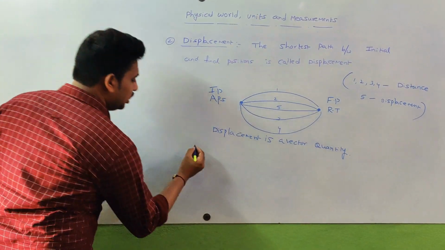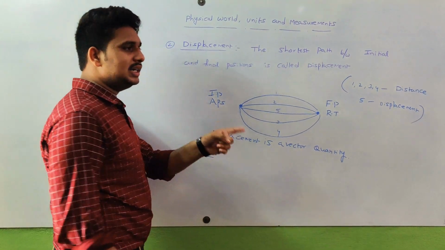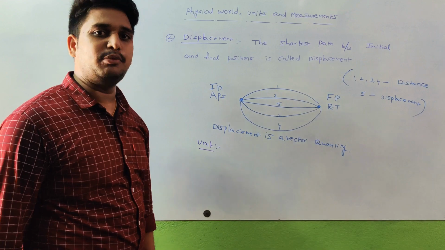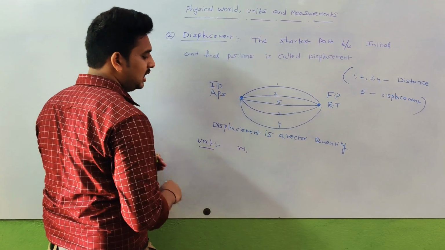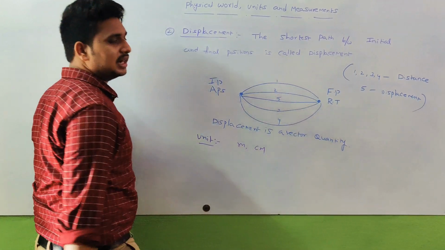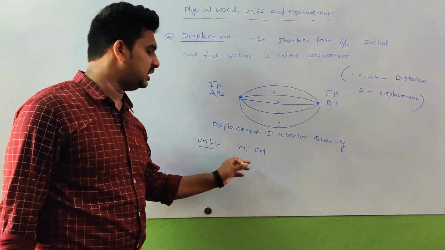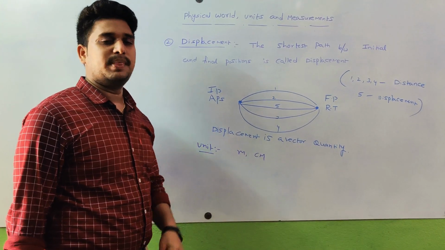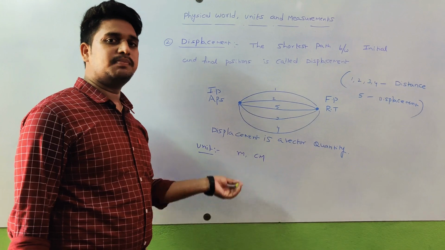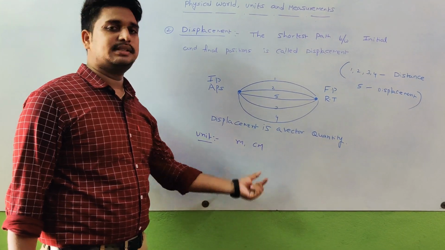But the unit of displacement is, so both distance and displacement have the same units. Distance and displacement have the same units, meter and centimeters only. So distance also has the MKS system unit of meter and the CGS system unit of centimeter. Same for displacement, the same units as distance, meter and centimeter.